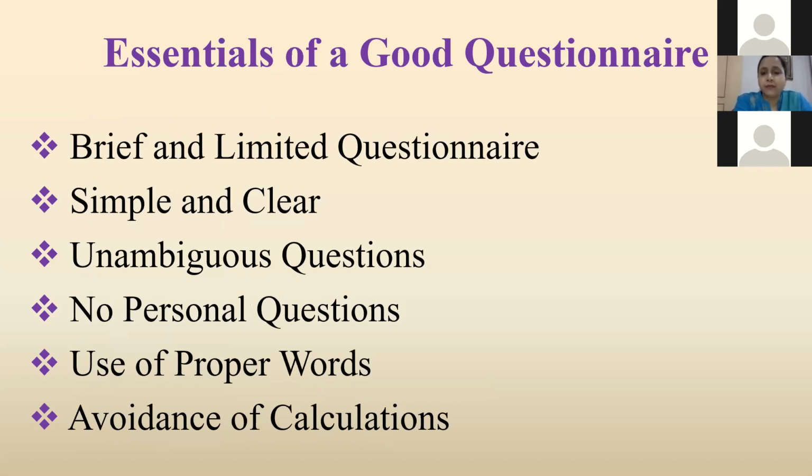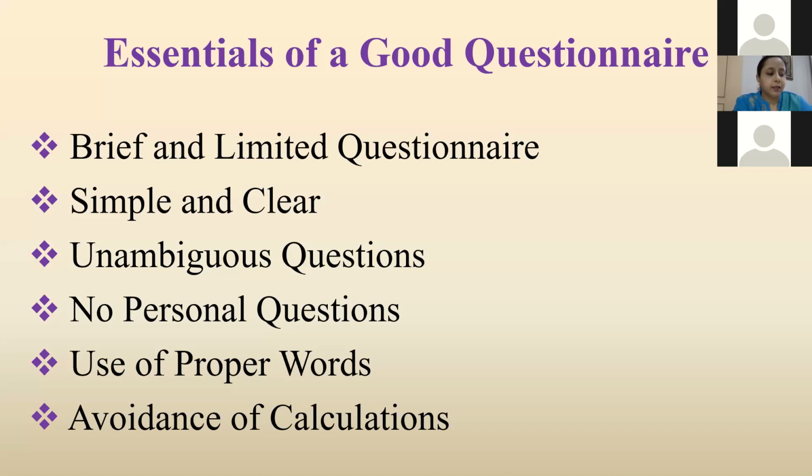Then essentials of a good questionnaire. Brief and limited questionnaire. The number of questions in a schedule should be as brief and limited as possible. Only questions relevant to the problem under investigation should be added. Simple and clear. The questions should be simple, clear, and precise. Its language should be very simple so that informants may easily understand.